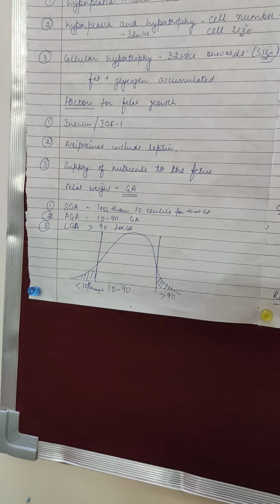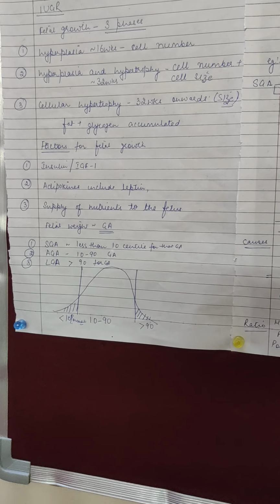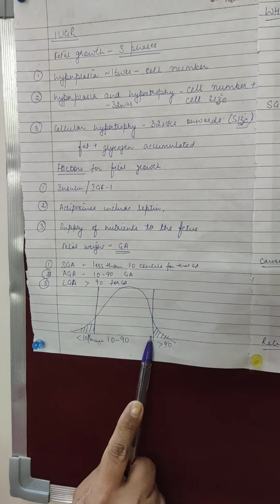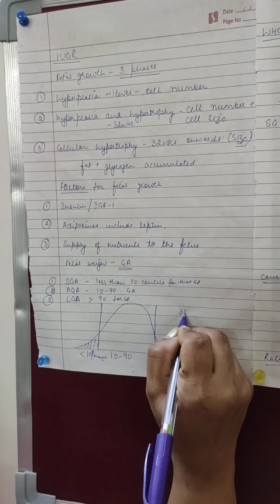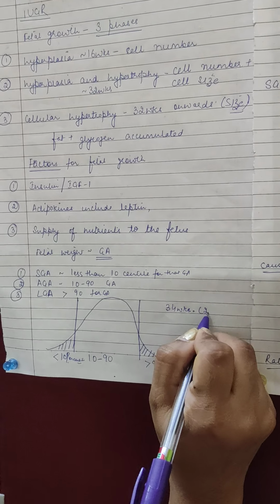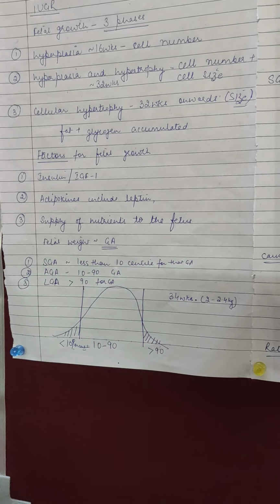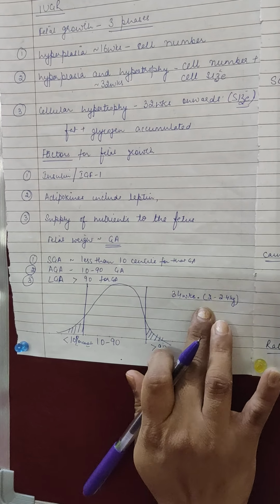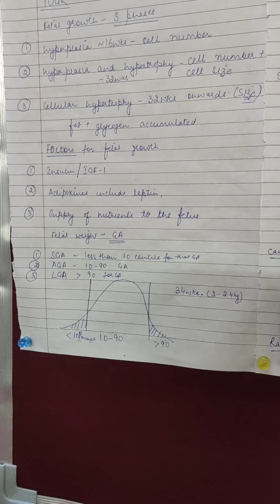So let us talk about the weight of the fetus at a particular gestation age. Suppose I am taking 34 weeks, and I am giving a range of 2 to 2.4 kg. This is not an actual designed value, I am just trying to cite an example.